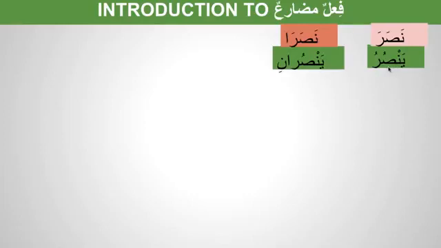Huwa yansuru, huma yansurani. So hum in the past tense we say nasaru. So waw is the fa'il and alif is the spelling rule. So in mudari' we say yansuruna. Here again waw is the fa'il and noon is just to show it as a jam'u.